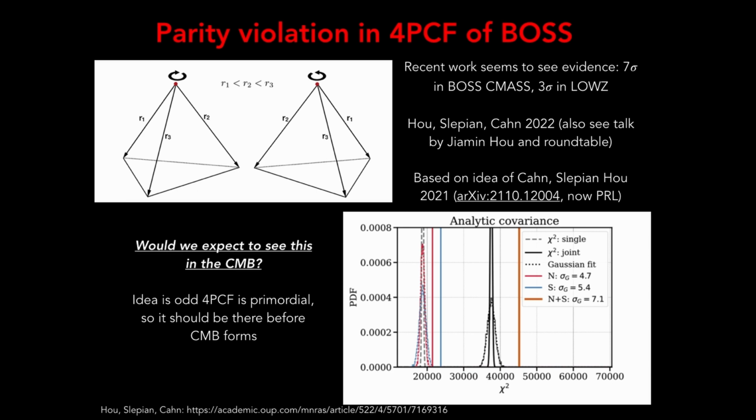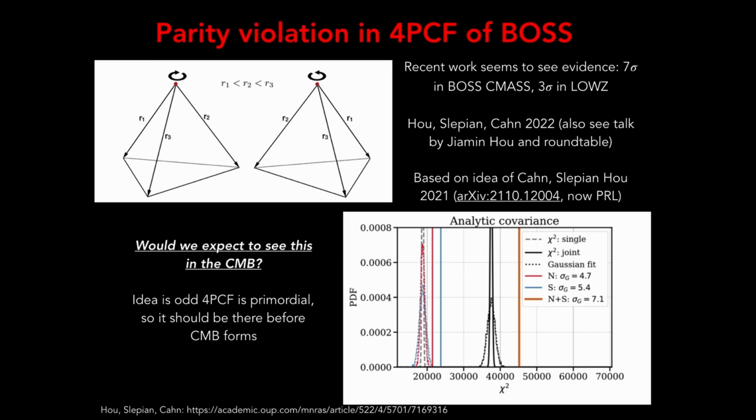So, lightning review of previous work. Parity violation seems to have been found in the four-point correlation function of BOSS. Recent work by my group at UF seems to see 7 sigma evidence in BOSS CMASS and 3 sigma in the much smaller LOWZ sample. Oliver Philcox also has some recent work, also seeming to find 3 sigma in CMASS, and his work is consistent with ours if the same analysis choices are made.